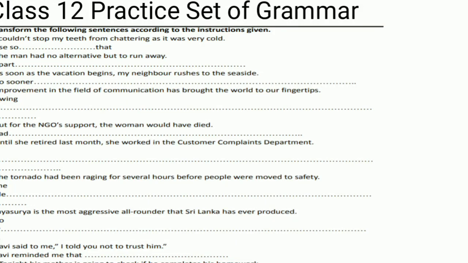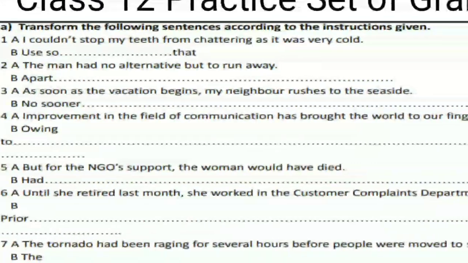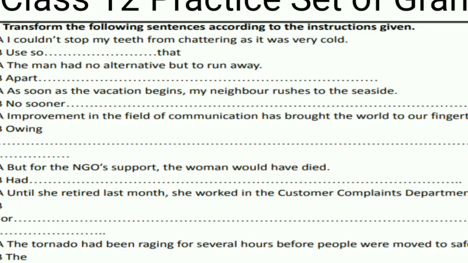So I am again with some practice set of grammar. So we'll do transformation of sentences. The first sentence is: I couldn't stop my teeth from chattering as it was very cold. Here the instruction is given that we have to use so and that. So we will say: it was so cold that I couldn't stop my teeth from chattering.